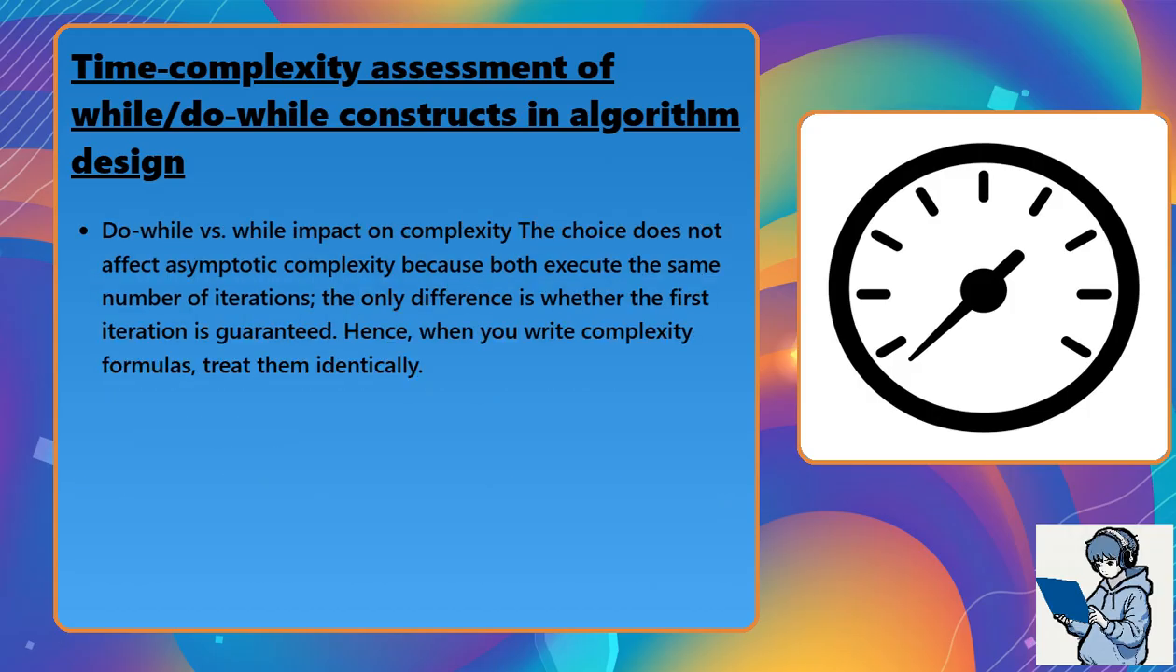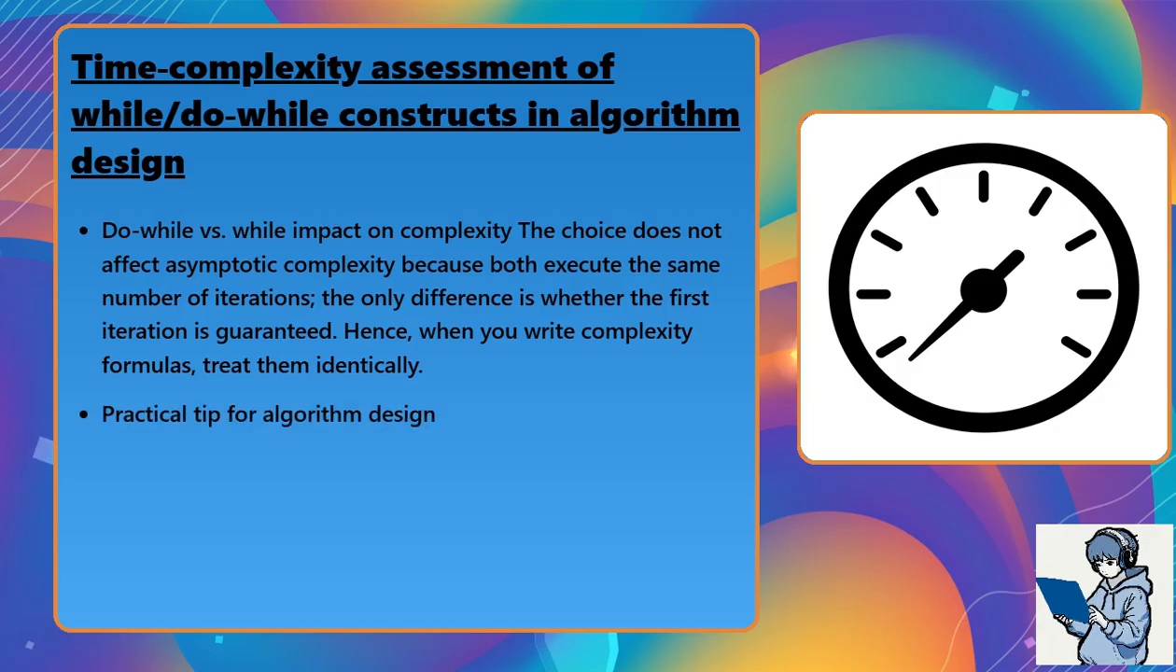Do-while versus while: the impact on complexity. The choice does not affect asymptotic complexity because both execute the same number of iterations. The only difference is whether the first iteration is guaranteed. Hence, when you write complexity formulas, treat them identically.